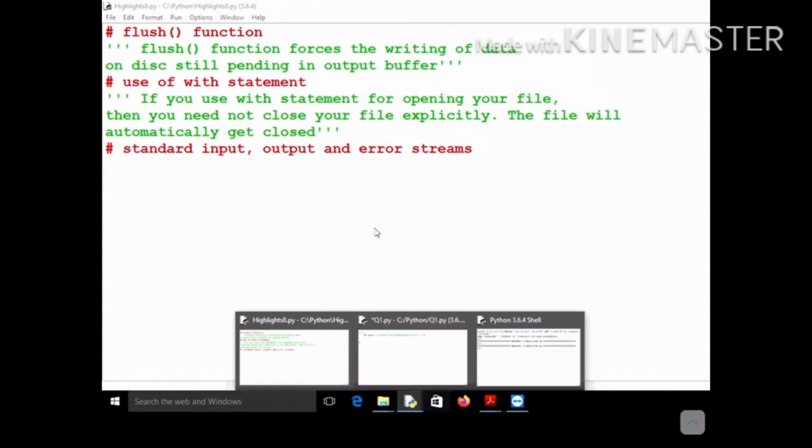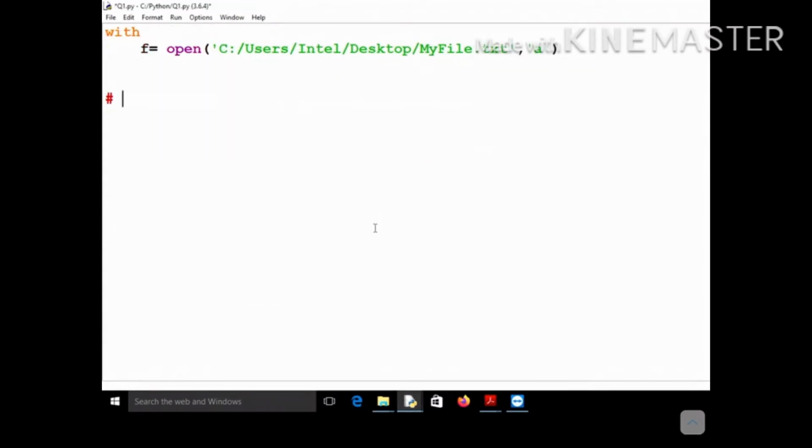So let me demonstrate it to you. Let's use this with statement. How do you use the with statement? Its syntax is that you first write this open statement.